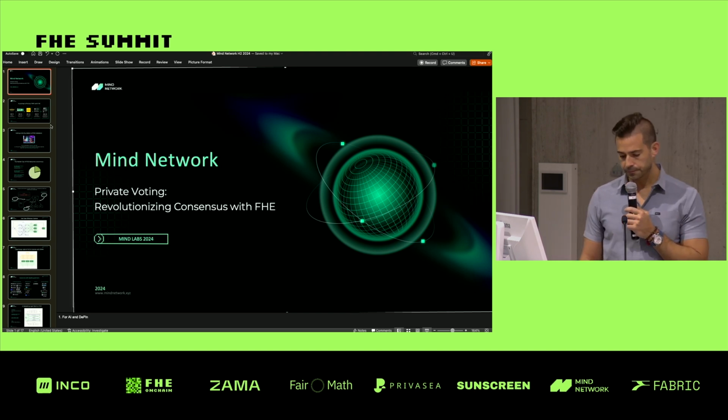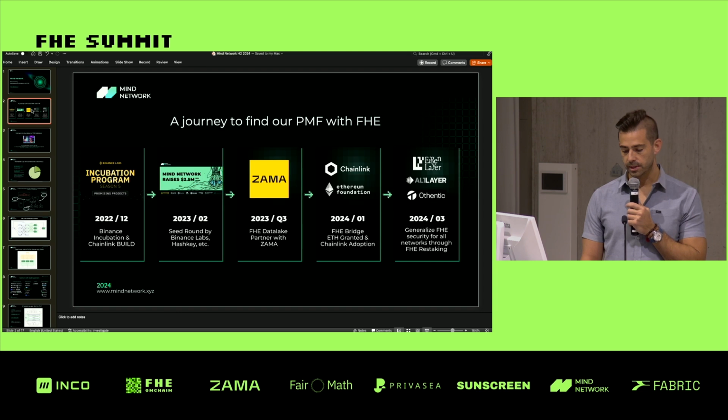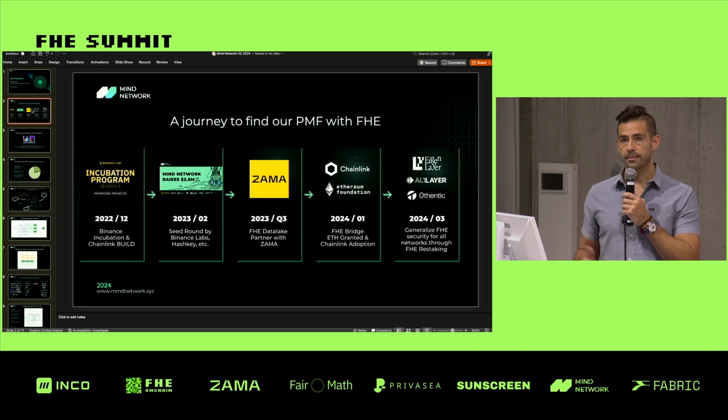So I'll talk a little bit about the products we shipped that brought us to where we are today. We started out at the end of 2022, building a decentralized data lake, an FHE data lake. The idea was that users in Web3 using decentralized data storage, like IPFS or Greenfield or Arweave, could have that data encrypted with FHE, and also the ability to compute upon it using FHE. So the raw data is never available to any third parties. Everything is stored in ciphertext.